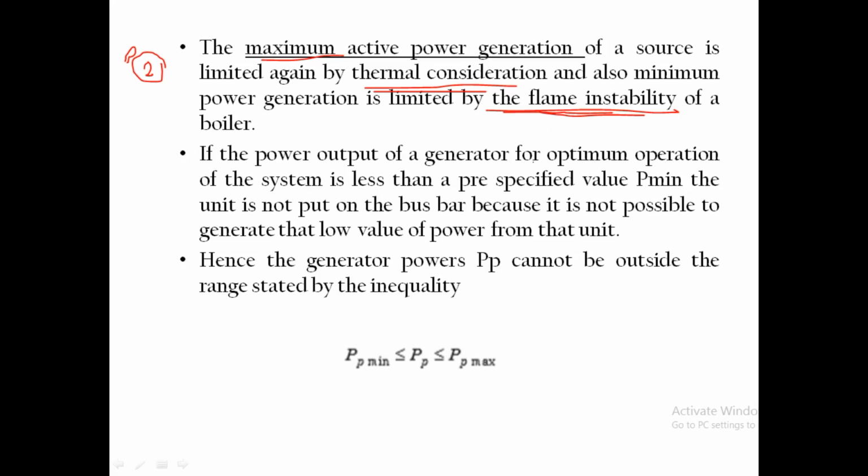Now if the power output of the generator, in optimum operation of the system, is less than a pre-specified value P minimum, the unit is not put on the bus bar because it is not possible to generate such a low value of power from that unit. So if that P minimum value is not satisfied, it cannot be connected to the bus bar. So this PP should be within this value. PP means for that pth unit, its power generation should be in between minimum and maximum.